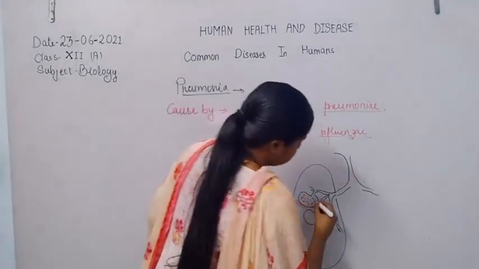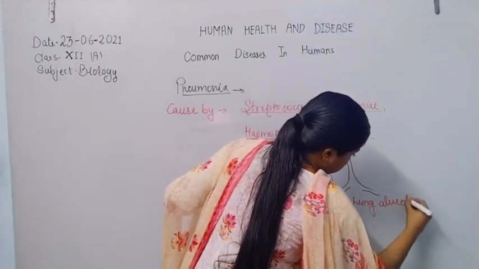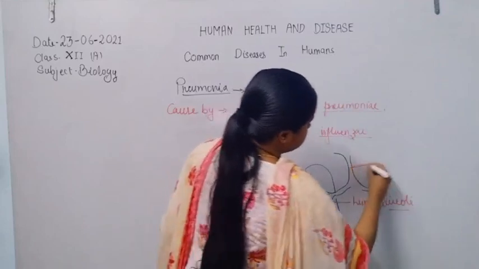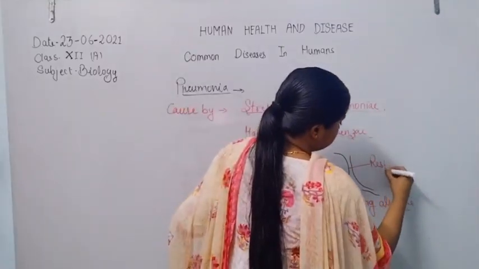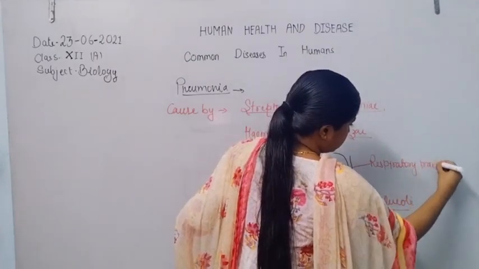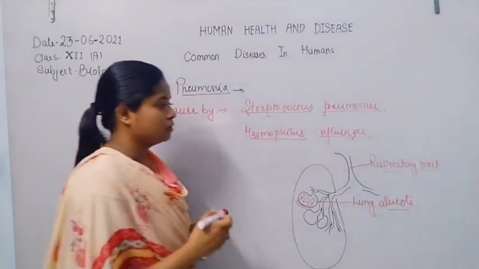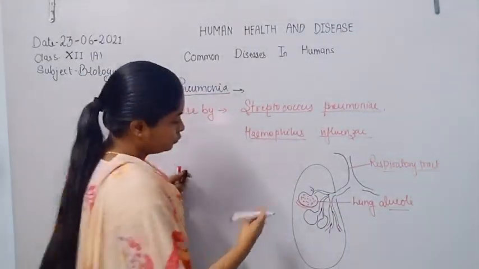So here is the lung alveoli, and all these tubules are the respiratory tract. Now the lung alveoli are filled with fluid.